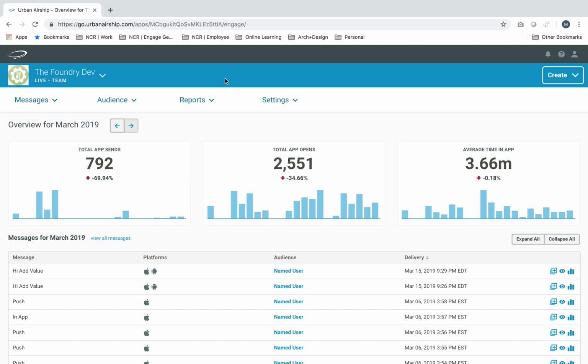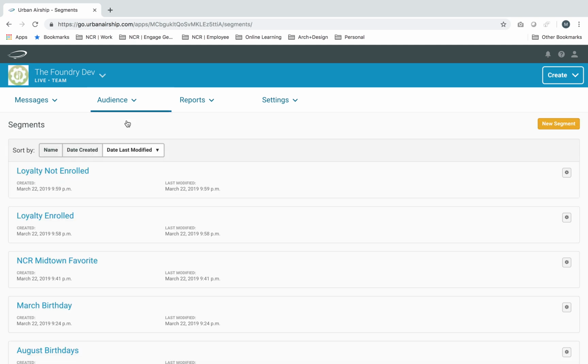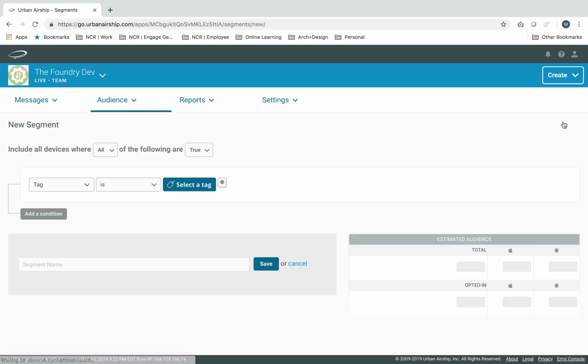And how you do that is first you would set up an audience segment. So go to audience, go to segments, and then you want to create a new segment of people who have visited Atlanta. So go to new segment. And use the default here, include all devices where all of the following are true.